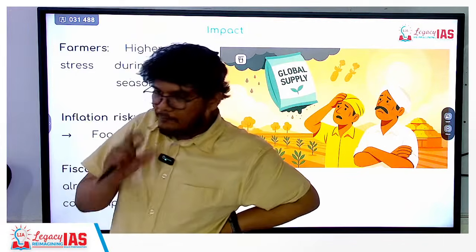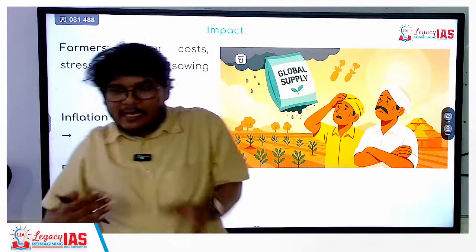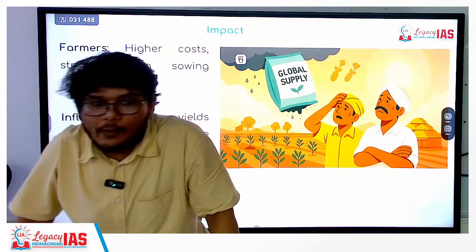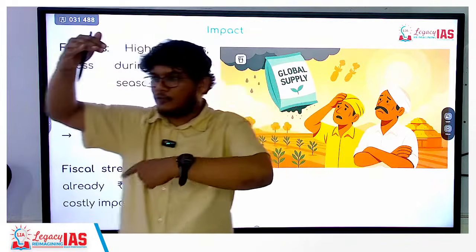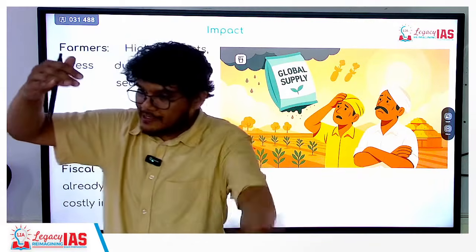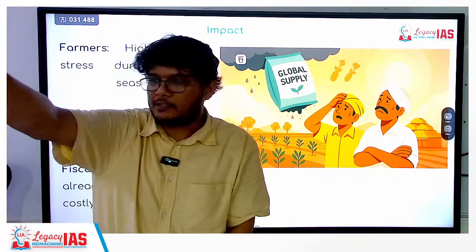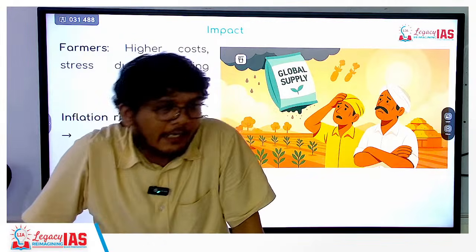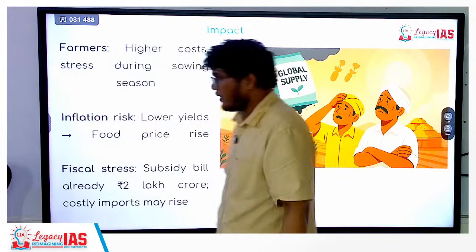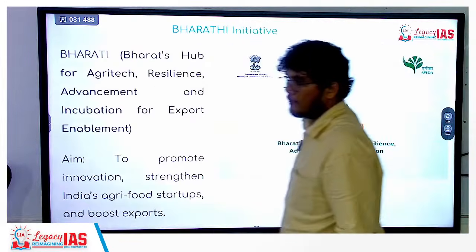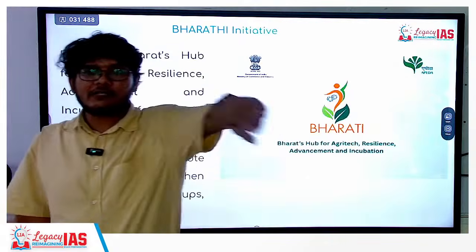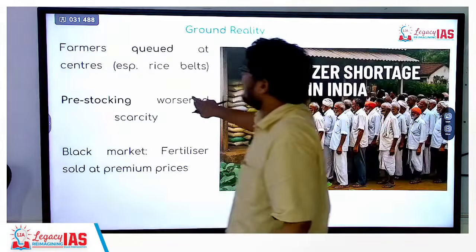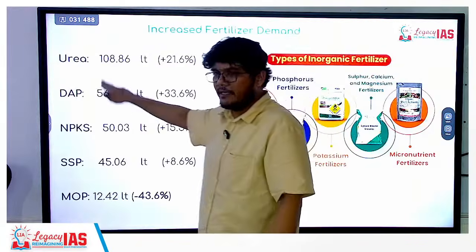So what the government can do now is just ensure that they are able to provide the farmers the fertilizer; price has become a second thing altogether. But when the price is also high, the poor and marginal farmers will not be able to afford it. That is when the government will have to provide more subsidy. But the subsidy burden is already worth 2 lakh crore. So it will again be a burden on the taxpayers. Okay. So this is the entire problem of the fertilizer. Is that clear? Any question anyone has with respect to fertilizer? Any question? No questions? Please remember what the different types of fertilizer are and what constituent elements they have.